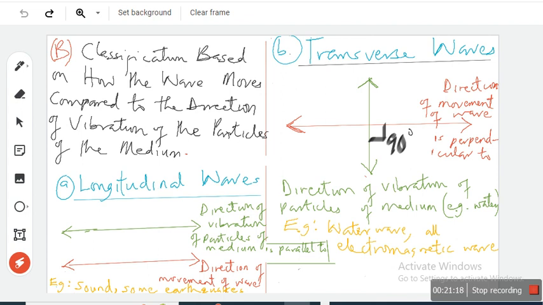Did you hear that? So give me examples of transverse waves. Infrared, gamma rays, X-rays. Excellent. Water wave. Now, give me an example of a transverse wave that is also a mechanical wave. Excellent.